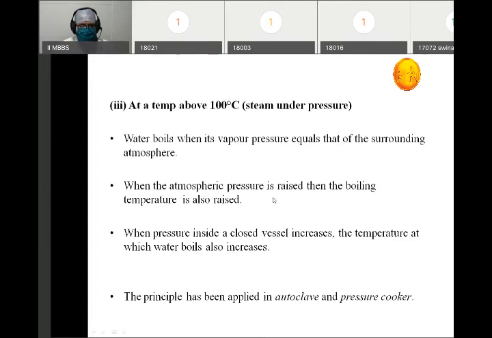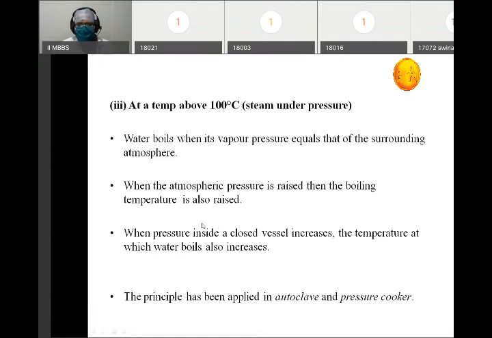Usually water boils at 100 degrees centigrade. So when we are using a pressure cooker, or when we are increasing the pressure within a vessel, the boiling temperature is raised. So what will be achieved by raising the boiling temperature? If we achieve a higher temperature for boiling, we will have a greater effect on the killing of the microorganism. Instead of 100 degrees centigrade, if we achieve a temperature of 110 degrees centigrade within this vessel, it will be more effective in killing the microorganism.